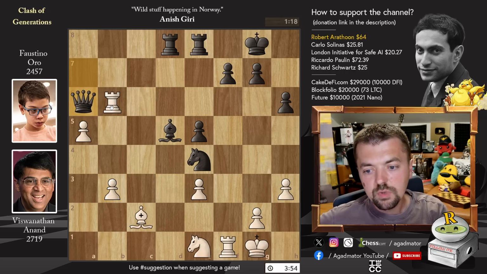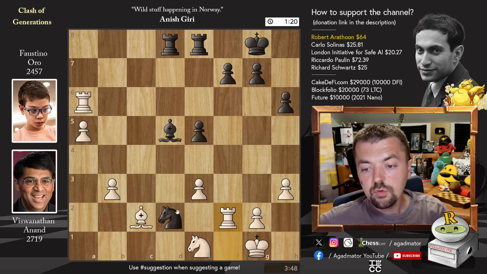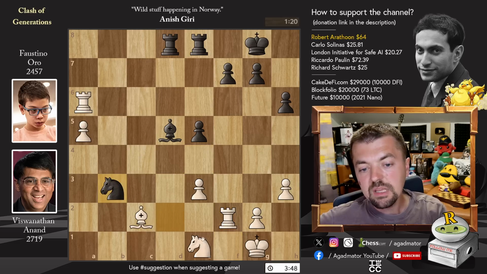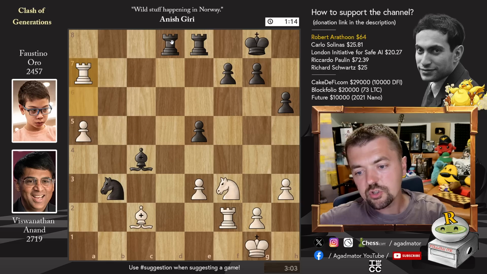He trades, queen captures, we have rook captures on a6, and now knight to d2. He goes after the rook, but also will collect on b3. Rook to f2, and now knight captures on b3. We have knight to f3 and bishop to c4, attacking the rook. Rook to a7, and here it's still very much possible to play this game, but you have to play a move like rook to a8 or pawn to g5.